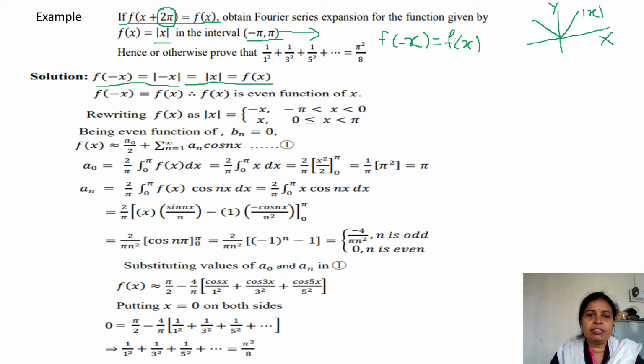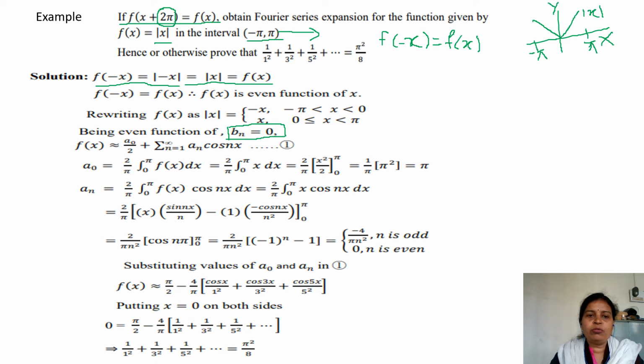You can also write mod of x is equal to minus x from minus pi to 0, that is, in the negative region. Suppose this is minus pi; when x is negative, f is still positive here, and this is x is equal to pi. So by this definition, from minus pi to 0, f of x is minus x, and from 0 to pi it is x. Since our function is an even function, bn will become 0 and our computation reduces. The Fourier series will have only a0 and an in it.